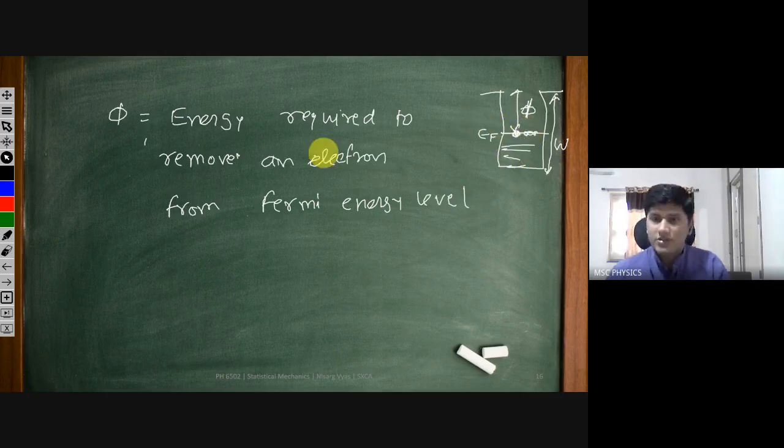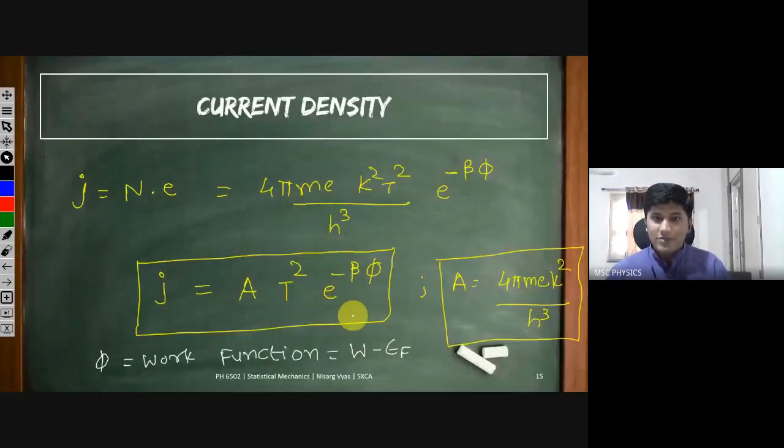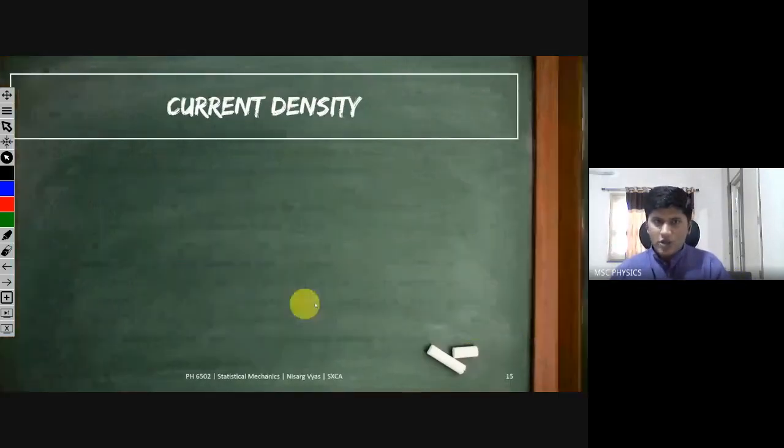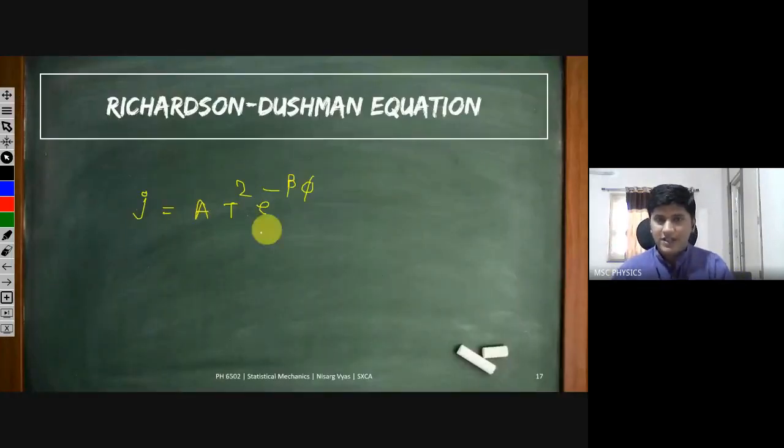There will be some electrons over the Fermi level also, so it is some kind of mean value of energy that is required to remove an electron. Don't emphasize on the word mean, but yes. And this law is called the Richardson-Dushman formula. This A T squared is called the Richardson-Dushman equation.